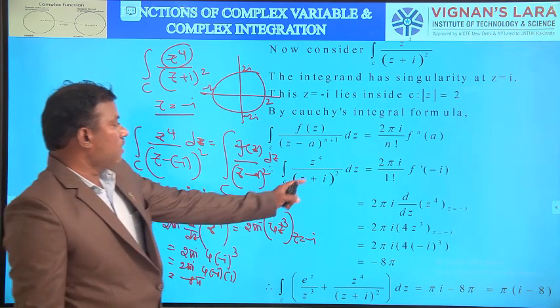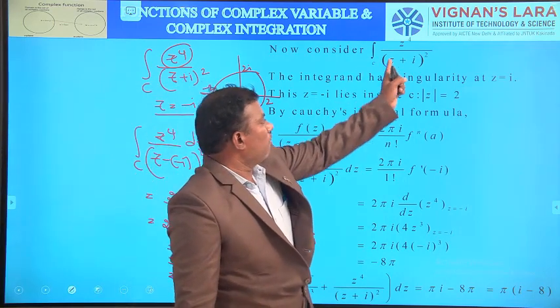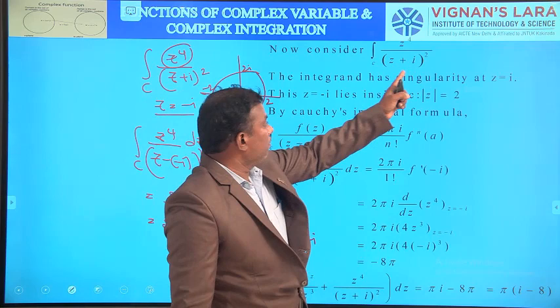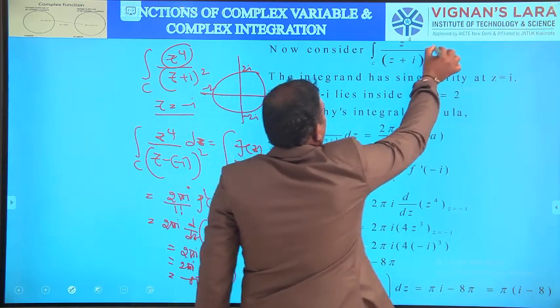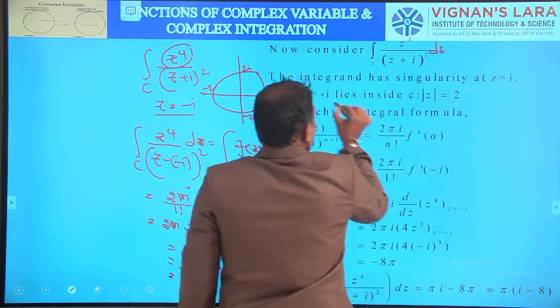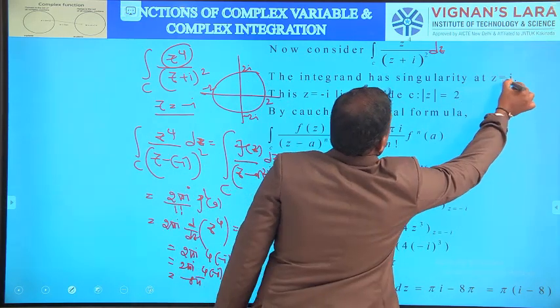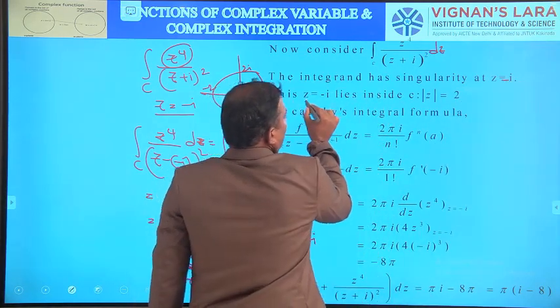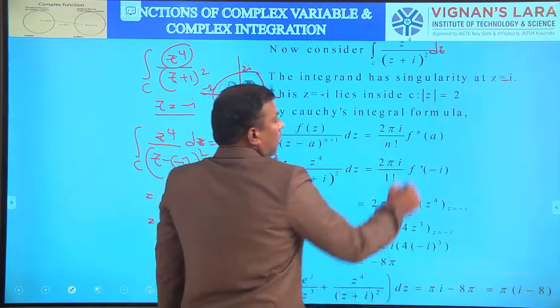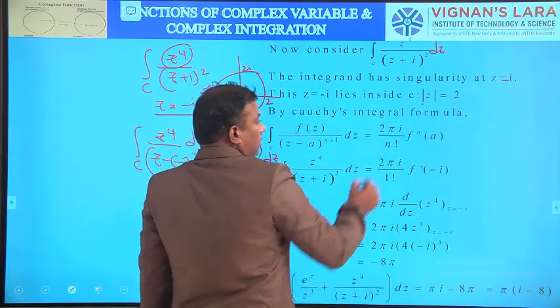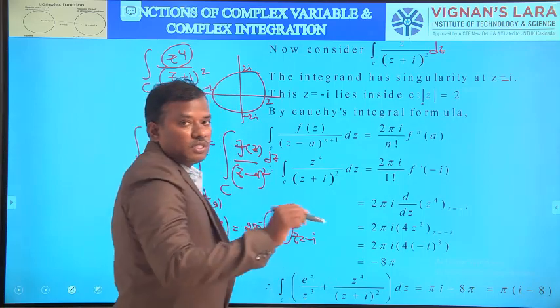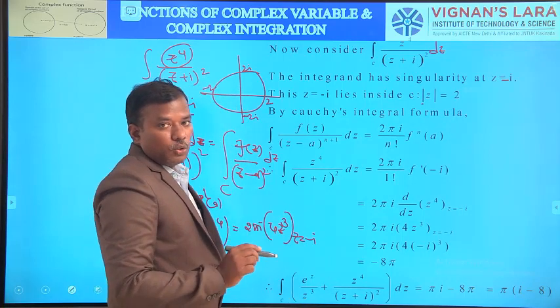So the integral over C of z power 4 by z plus i whole square dz: here the integrand has a singularity at z equal to minus i. This z equal to minus i lies inside C, mod z equal to 2, which is a circle with center 0, 0 and radius 2 units.